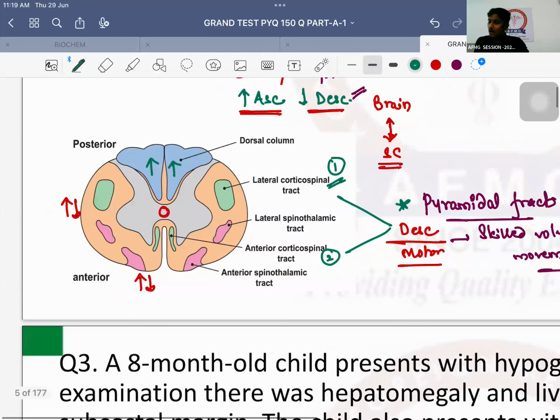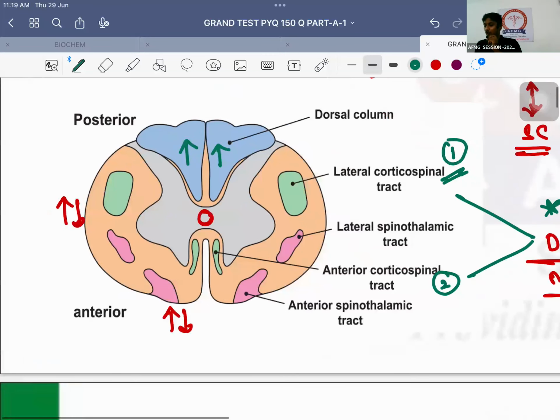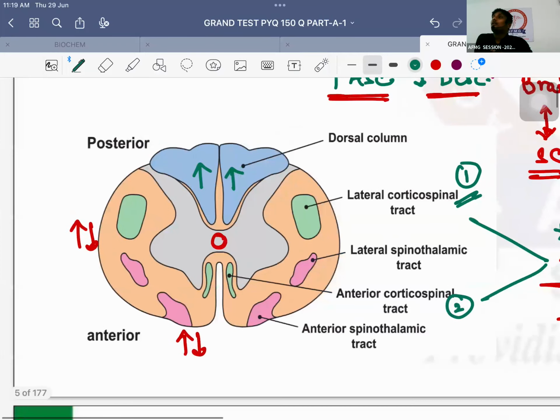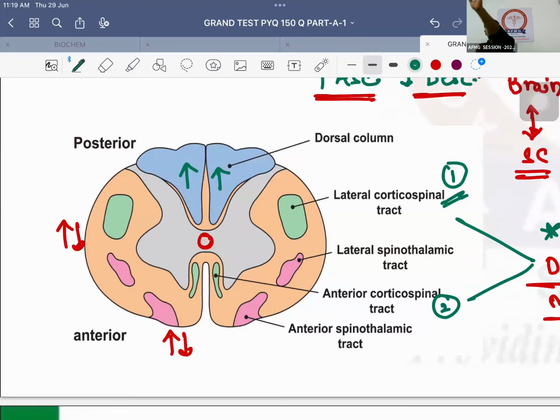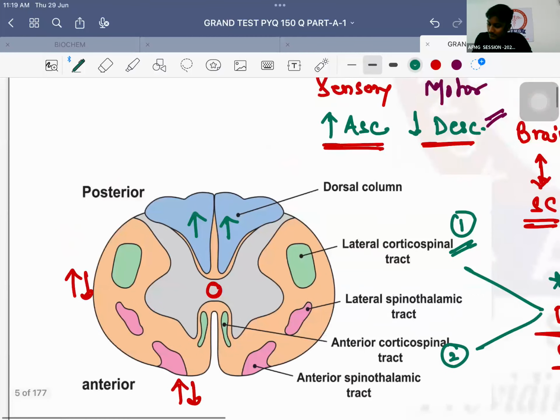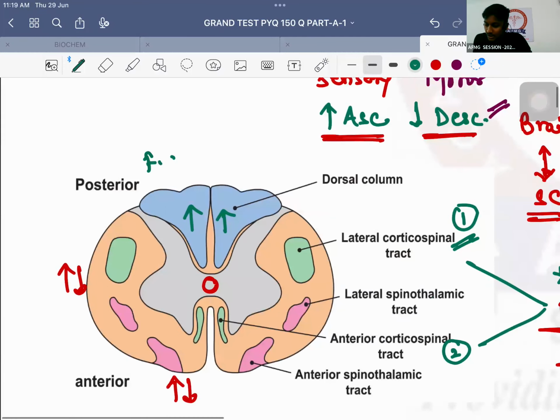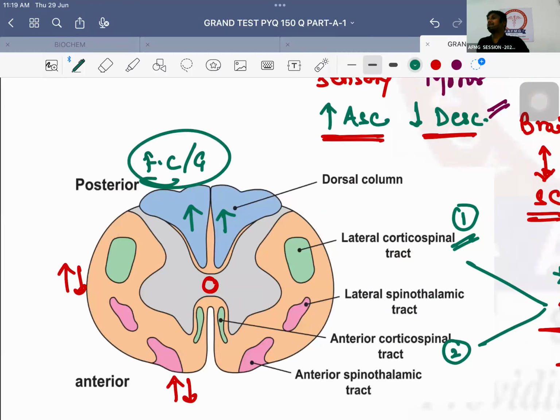No issues with this. Now, the one which is present in the dorsal column should be called as dorsal column tracts, or we can call them as fasciculus cuneatus and fasciculus gracilis. Fasciculus is nothing but a bundle. Fasciculus का मतलब ही होता है bundle. Okay, so fasciculus cuneatus and fasciculus gracilis are present in which column of the spinal cord? Dorsal or the posterior column of the spinal cord. They are ascending or descending in nature? Ascending in nature. So they are responsible for sensory or motor function? Sensory function. कोई दिक्कत नहीं है?